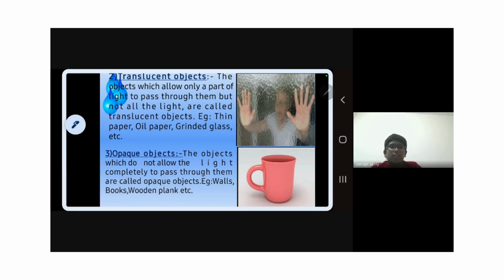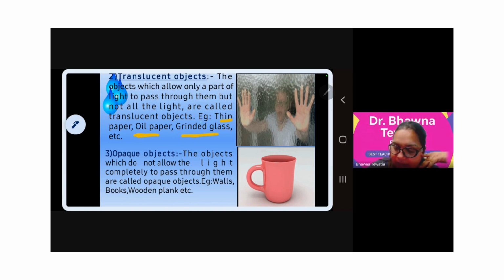Frosted glass, very good. Water bottles. The butter paper which we generally use in baking, oil paper, greased paper, ground glass, thin paper, frosted glass, sometimes a mixture of toughened and frosted glasses, the bottles, the medicine bottles, the liquid medicine bottles.